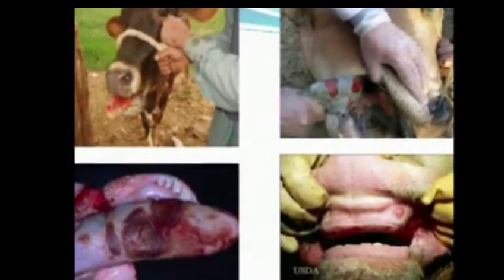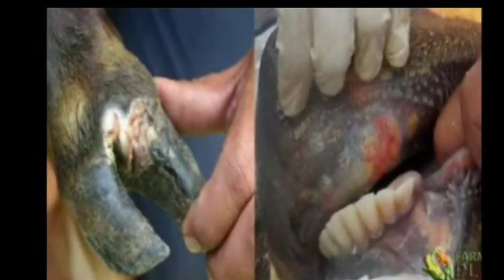You can see in the diagram. In foot and mouth disease, very severe blisters occur in the mouth and at the hoofs, the cloves of the foot, of our domestic animals. You can see in the picture.